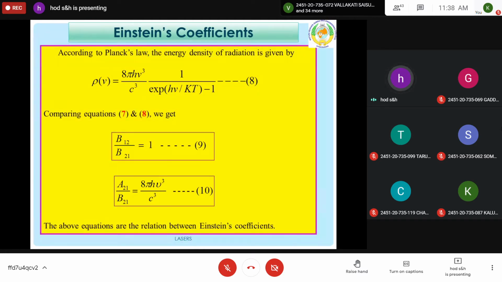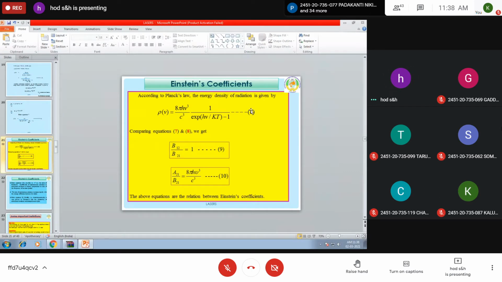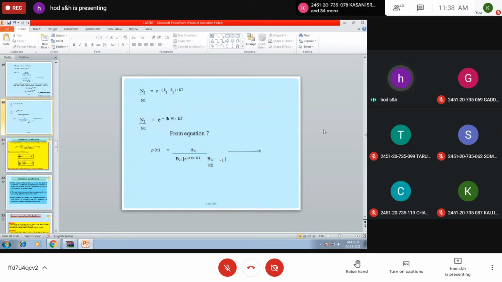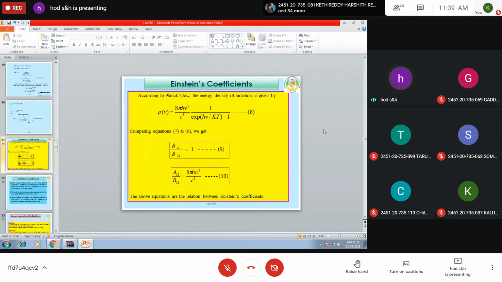But according to Planck's radiation law, we have rho nu is equal to 8 pi h nu cubed by c cubed into 1 by e to the power of h nu by kT minus 1. This is according to Planck's radiation law. Previous one is also 8. You take the equation numbers as 9, 10, 11. After that, I will correct this one. So, according to Planck's radiation law, rho nu is equal to